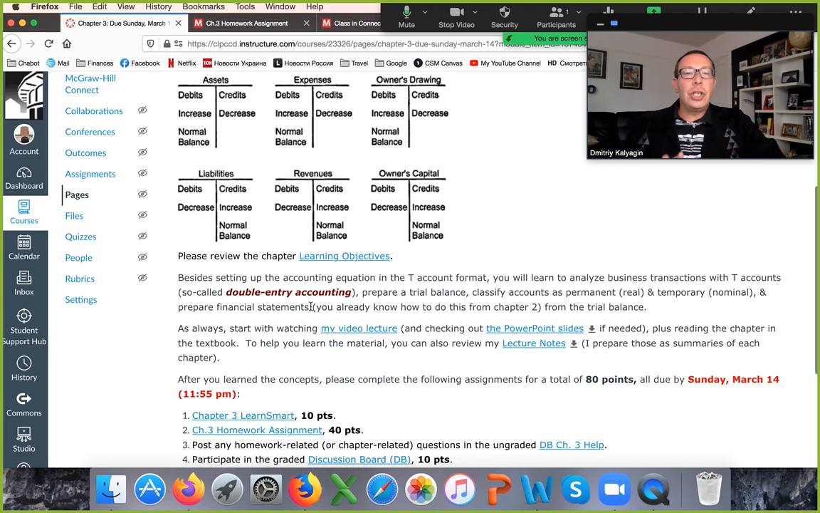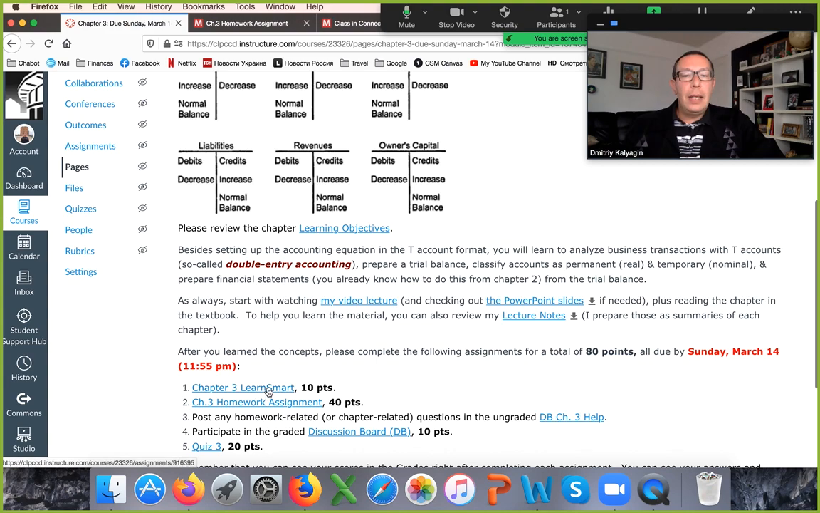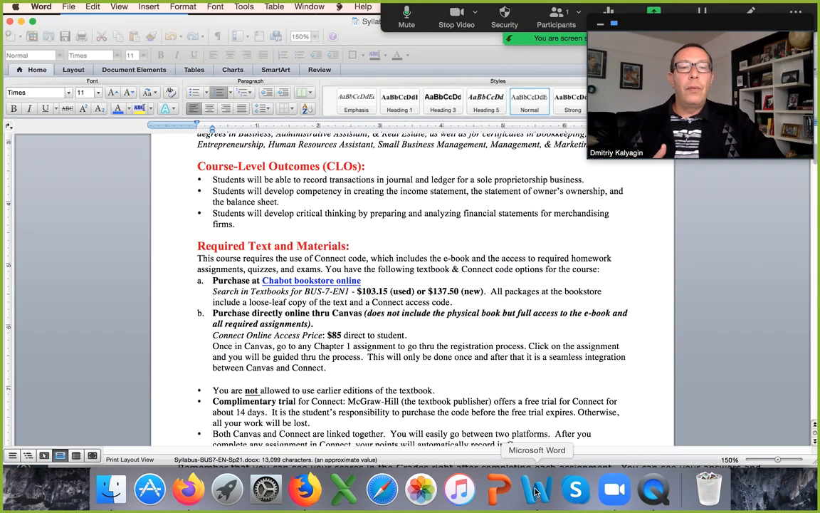You also have a second, cheaper option. When you go to the same link right here, any of these links, and you enter your email, you will have an option of getting just the direct online code for $85. So instead of over $100, you can pay only $85. It will give you access to the ebook and all necessary activities and assignments. The only difference between option A and B is that in option B, you will not have a physical book. With option A, you get both the physical book and the ebook. In option B, just the ebook.